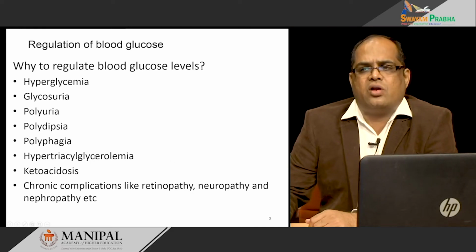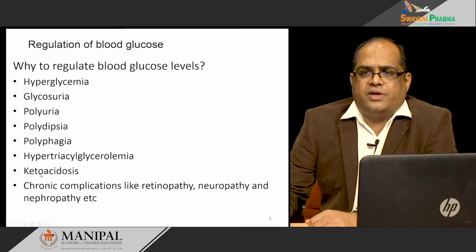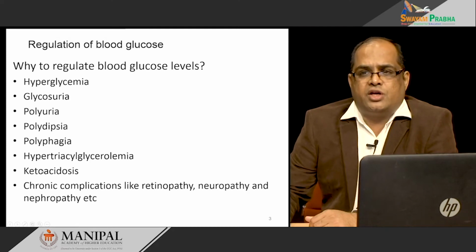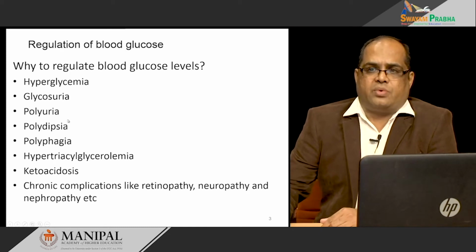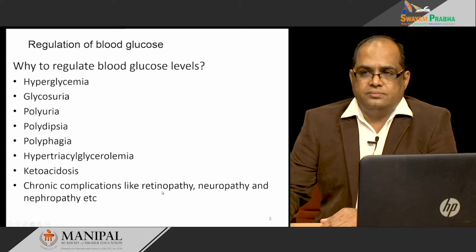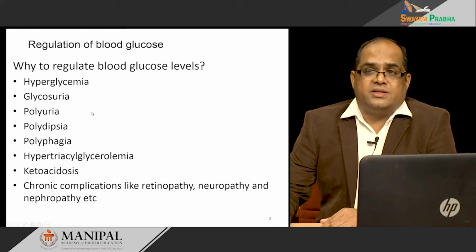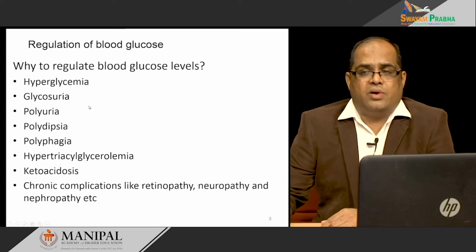In the long run the patient will have ketoacidosis, also an increase in the ketone bodies, causing ketoacidosis. If proper treatment is not taken, chronic complications like retinopathy, neuropathy and nephropathy can be seen. This is the reason we have to maintain our blood glucose level.